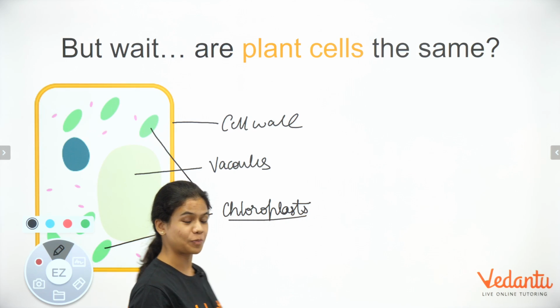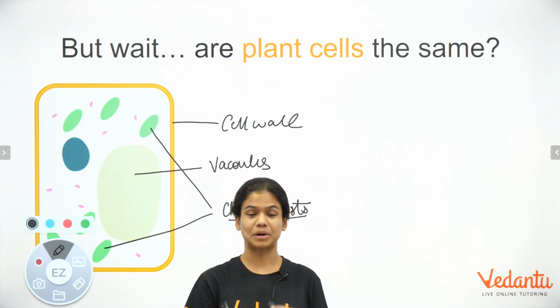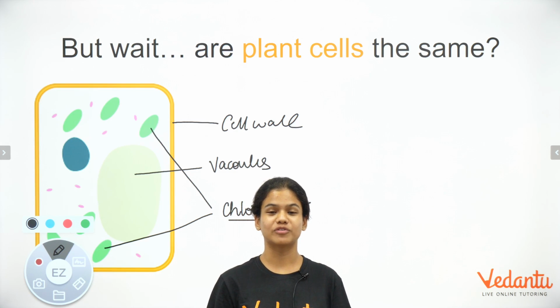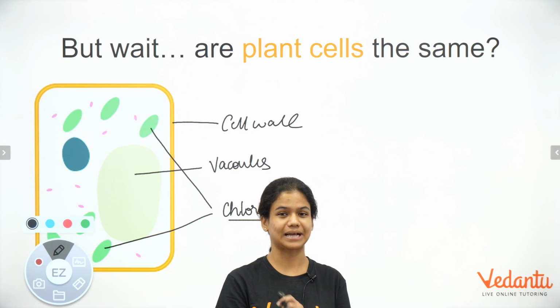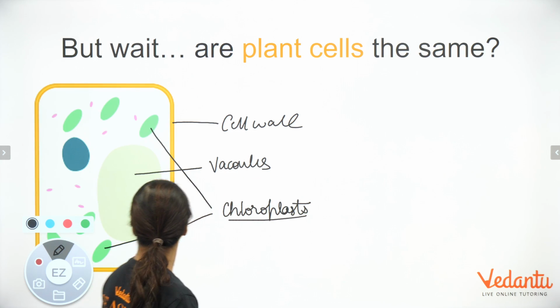These are called chloroplasts. Now chloroplasts are nothing but plastids which have chlorophyll in them. And what is chlorophyll? Chlorophyll is basically the green pigment which gives plants their green color. Alright, that's all you have to remember. Perfect.